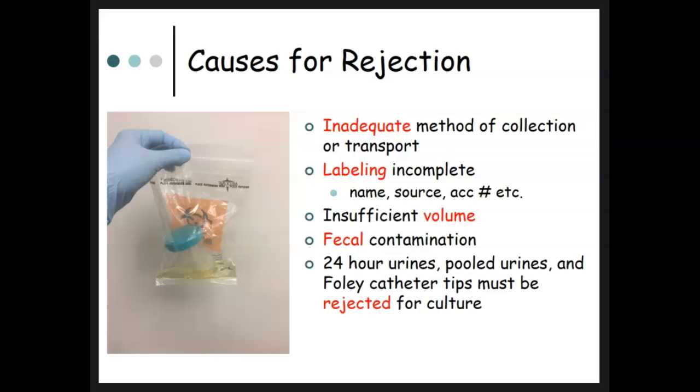Insufficient volume. We're likely not to get insufficient volume from culture, because really it takes 3 microliters, at max, to do a urine culture. 24-hour urines, pooled urines, and cath tips are rejected for urine culture.